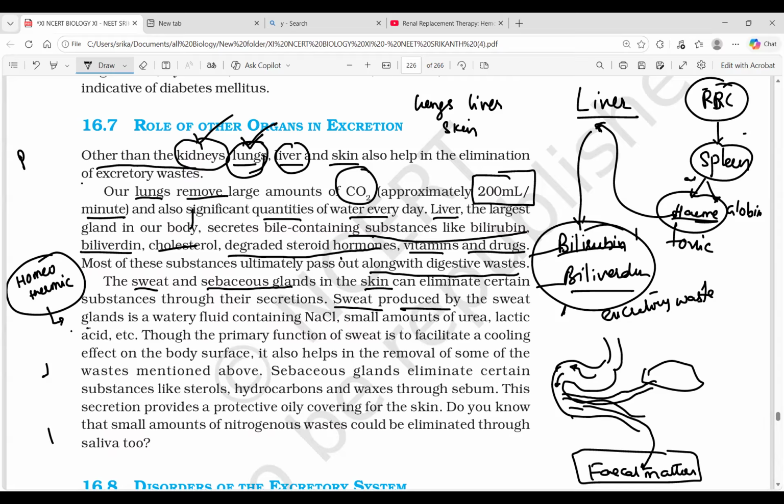Sweat produced by the sweat gland is a watery fluid containing sodium chloride, small amounts of urea, and lactic acid. The components of sweat will be asked for us.